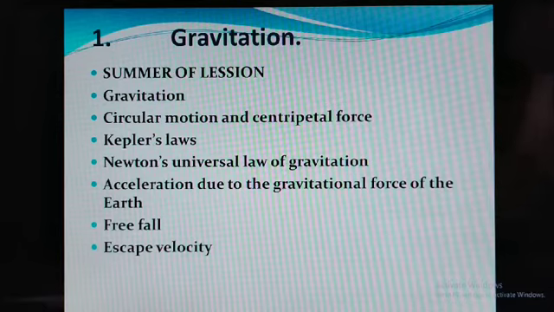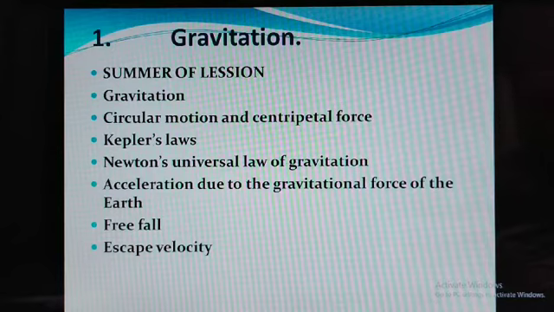Summary of that lesson is definition of gravitation, in which we are going to study the definition and Newton's laws of motion, which are related to gravitation. Then circular motion and centripetal force. Depending upon centripetal force, we have Kepler's laws. Kepler has three laws. With the help of Kepler's laws, Newton's universal law of gravitation is explained, or that formula is prepared.